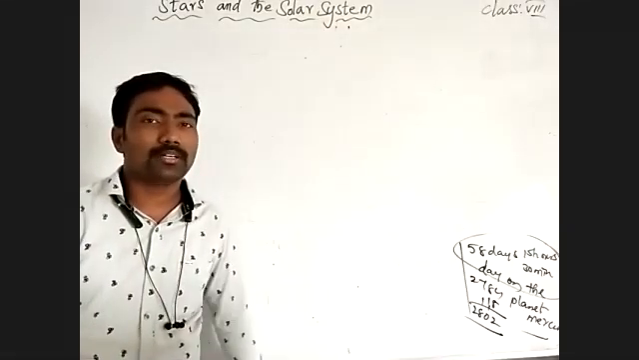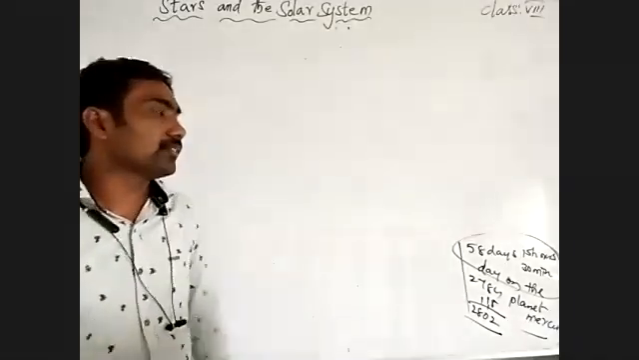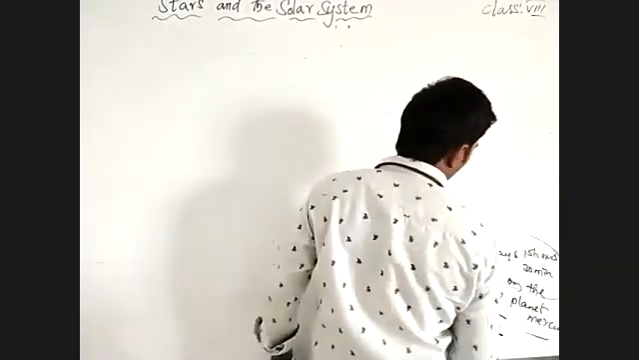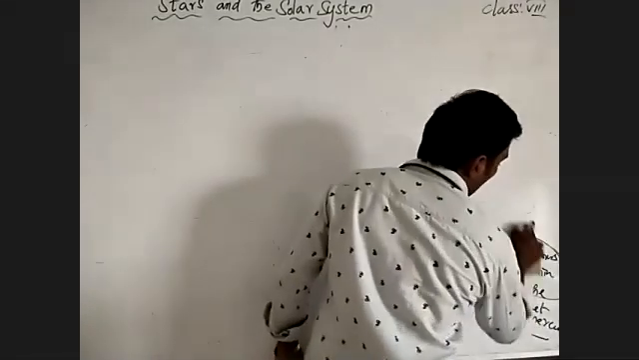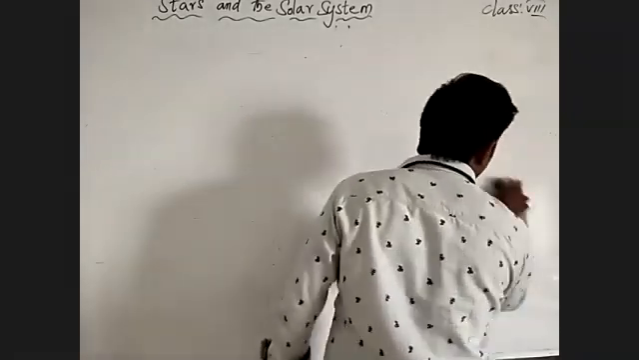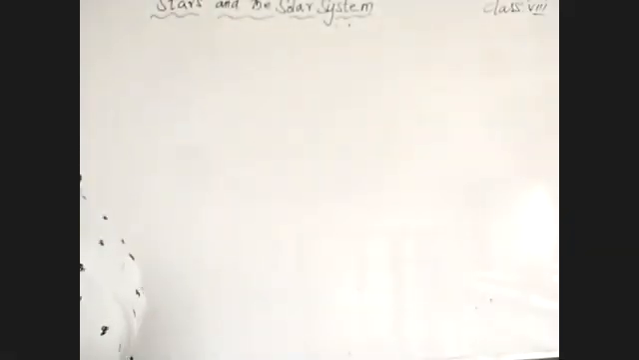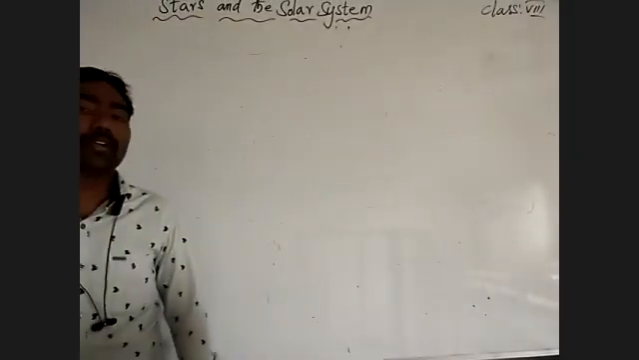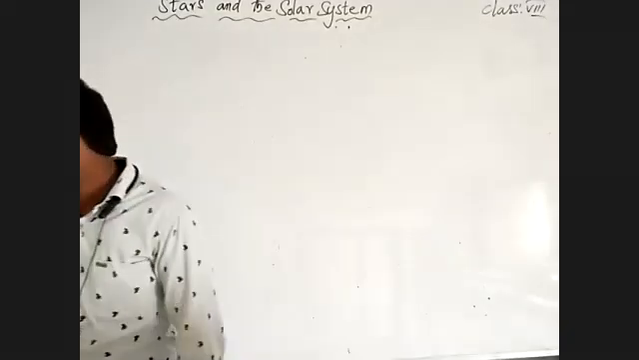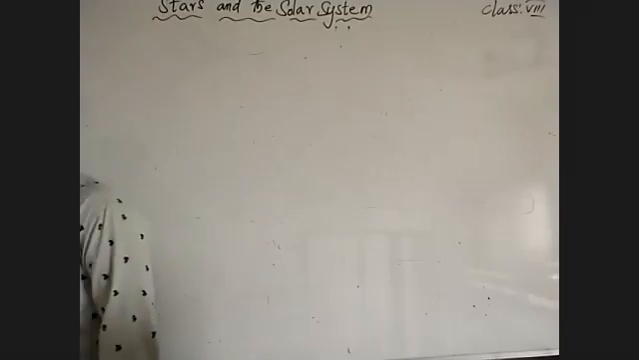Due to the atmosphere, what happens? It decreases the intensity of the light and heat. Okay, and we have an ozone layer to decrease the intensity of harmful gases.